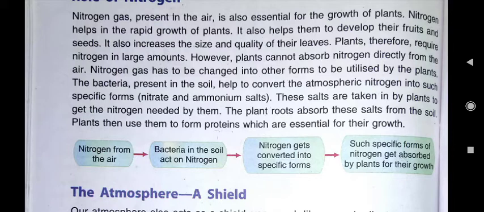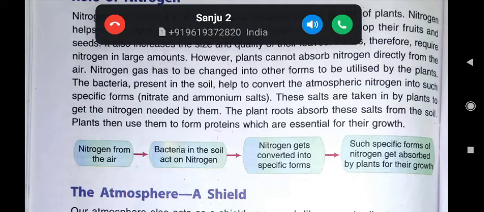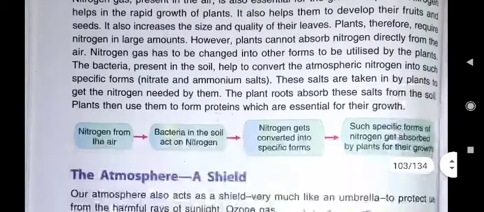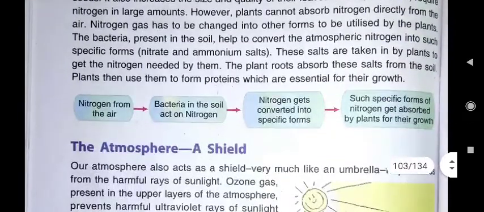Understood? Means plants cannot absorb nitrogen directly from the air. Nitrogen gas has to be changed into other forms to be utilized by the plants. And how do they change? The bacteria present in the soil help to convert the atmospheric nitrogen into such specific forms like nitrate and ammonium salts, and these salts are taken in by plants to get the nitrogen needed by them.